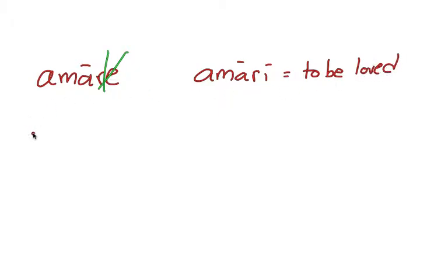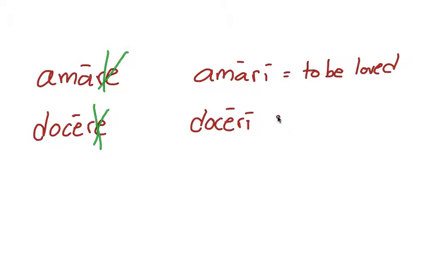Okay, same thing with second conjugation. If we have an infinitive, docere, and we wanted to change this to passive, we would take off the final E, and then we would simply add an I. So docere would become doceri, and that would be to be taught.